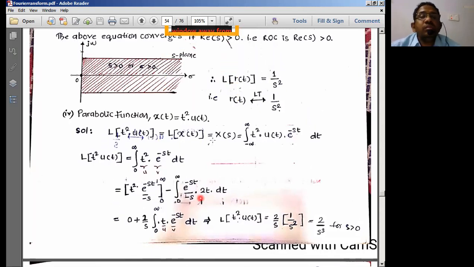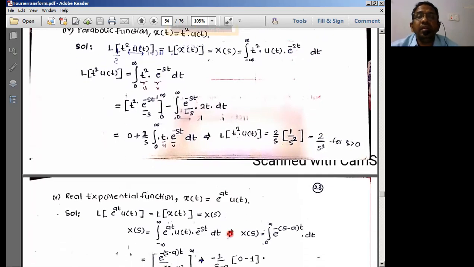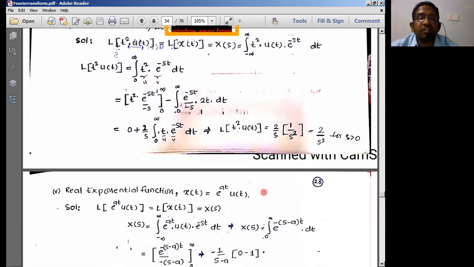T square into u of t. So apply Laplace transform, this is the equation I'll get. Then expand this uv formula. Then finally, I'll be getting 2 by s cube. And the region of convergence is also going to be the same as the previous ramp and unit step function, for all sigma greater than 0, the values are going to exist in this function.